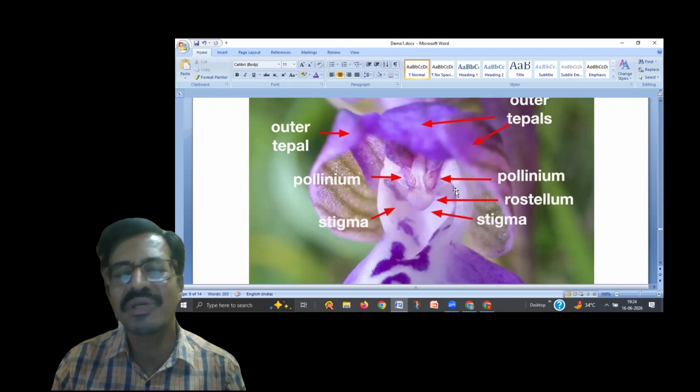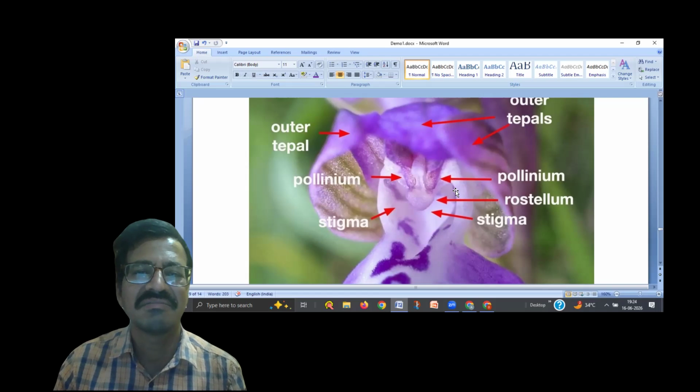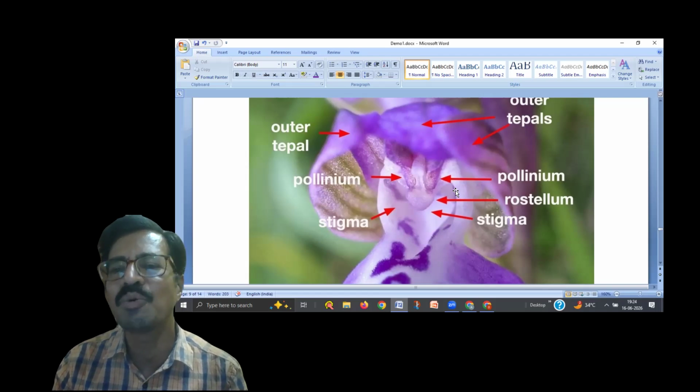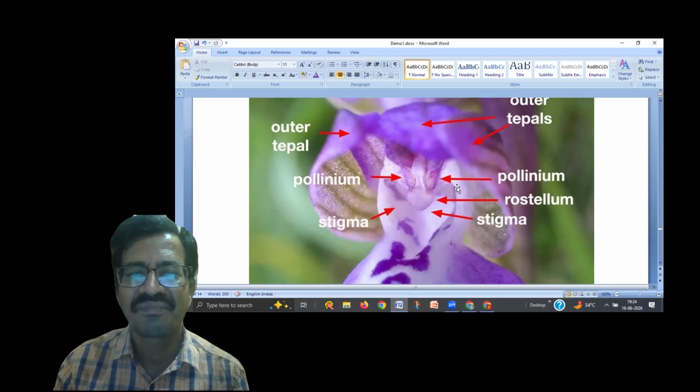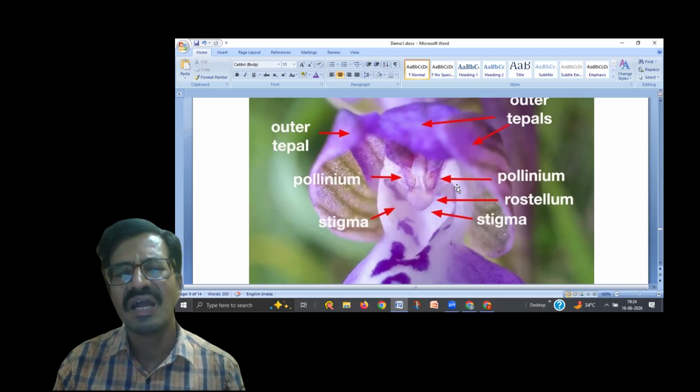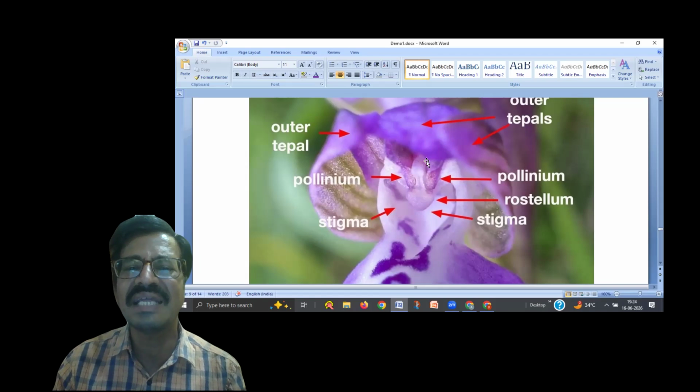They stick together. Several pollen grains stick together to form a structure called pollinium. So that we observe in case of the Orchidaceae and also in case of the Asclepiadaceae. And specifically in the Orchidaceae family, we find this rostellum structure.